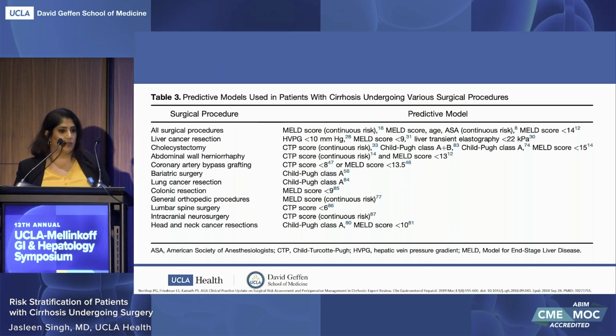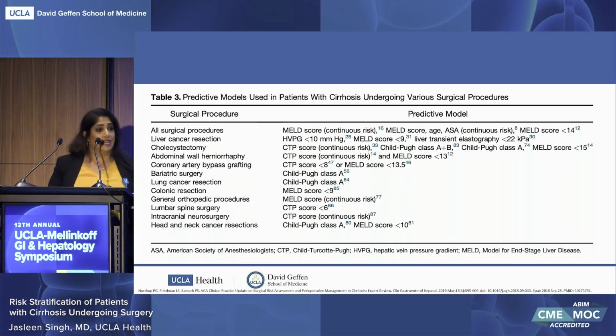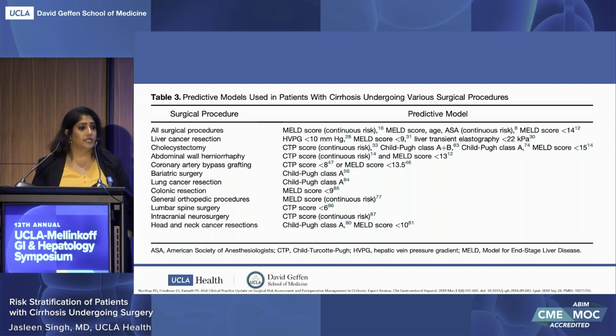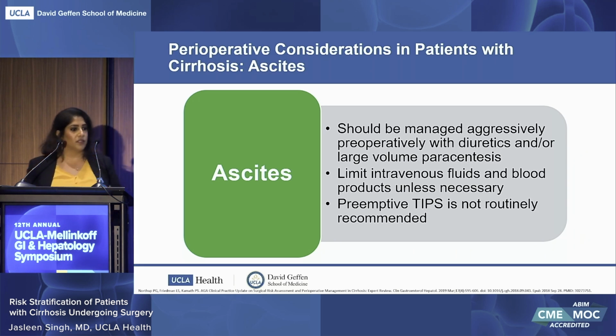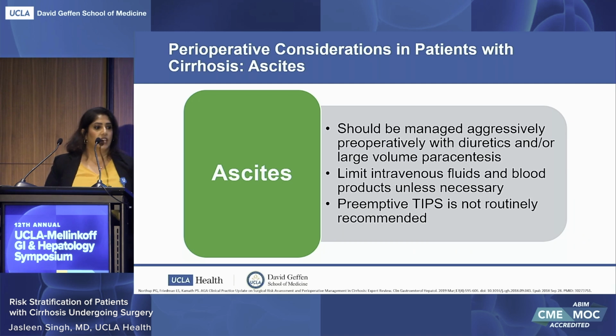As I had mentioned before about the expert opinion that was published in AGA in CGH, these predictive models can be used by surgery type. Notably, the two that are not included are the Mayo risk score and VOCAL-Penn. But generally speaking, I think MELD and Child classification is something that's assessed routinely at clinic visits. So, I would urge everyone to continue doing so, and then using the Mayo risk score and VOCAL-Penn with more detailed data. So some perioperative considerations, especially in the post-operative period in patients with cirrhosis: ascites is key.